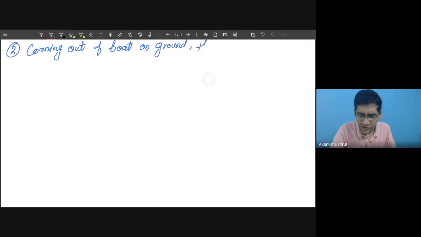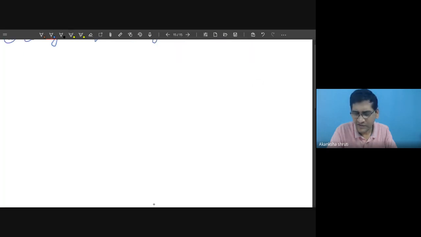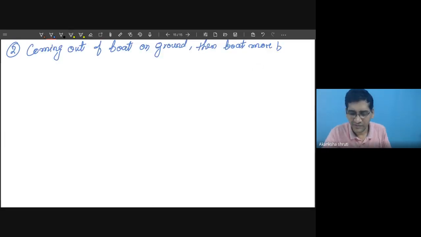Then you will observe that the boat moves backward.